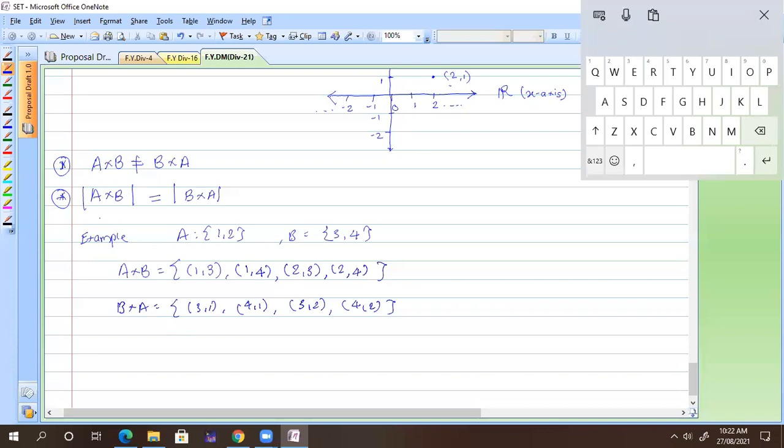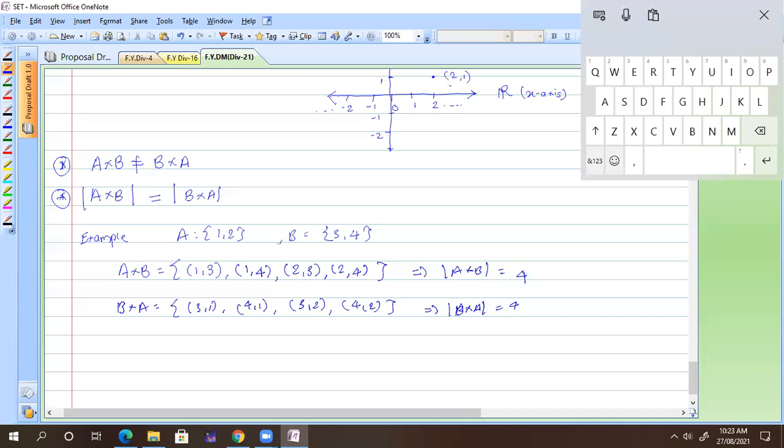Okay, but you can see the cardinality. What is the cardinality of A cross B? 4. And what is the cardinality of B cross A? 4, which is also 4. So the cardinality is always the same if you change the order of A cross B, but the elements are different. Not a single element is same. So if I take the intersection of A cross B and B cross A, you are getting nothing. Okay, now got it everyone?